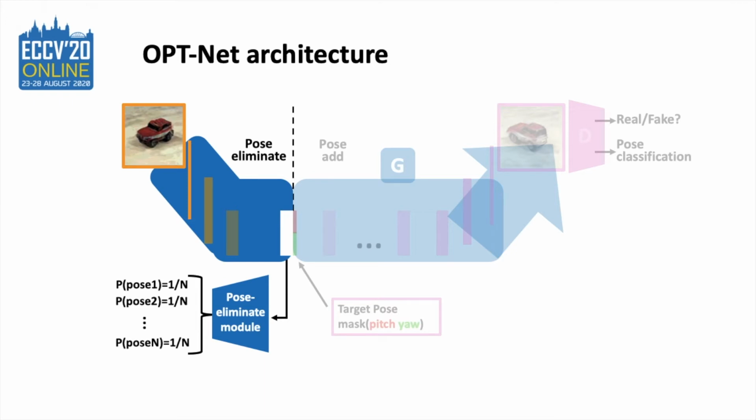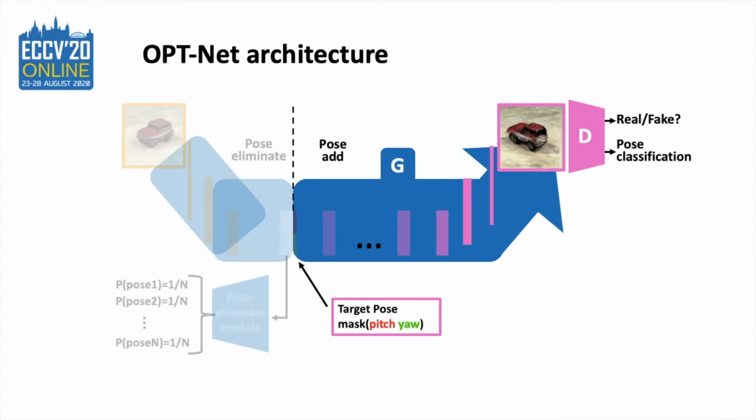We do not input the target pose along with the input image. Instead, in the eliminate part, convolutional regularization is first used to implicitly regularize the representation to keep only the key identity information that may be helpful to any target pose, like appearance, color, and shape, and eliminates useless information which may hinder transformation, like pose. At the same time, the pose eliminate module explicitly forces the representation to contain as little pose information as possible by predicting equal probability for every pose. After that, we add the target pose as a mask vector and synthesize the target pose.